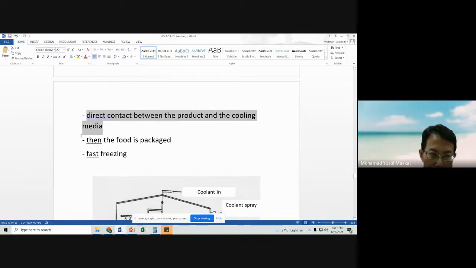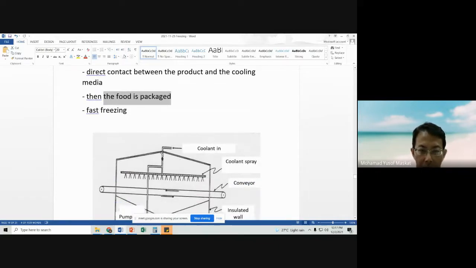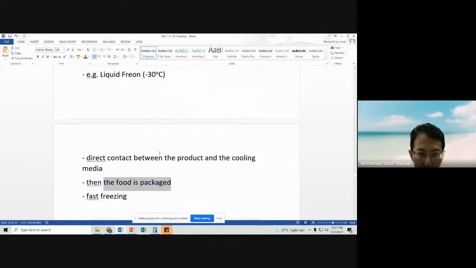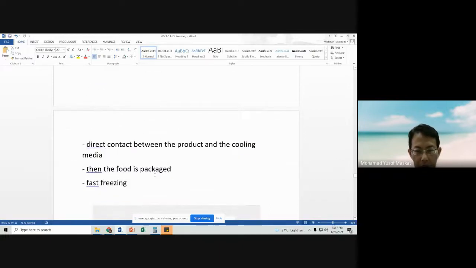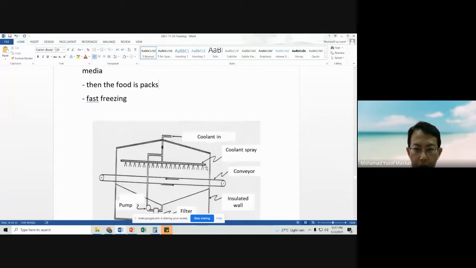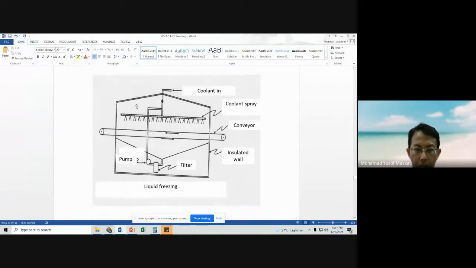Sorry, the food is put in packs, not packaged, so that it comes in contact with the liquid. So put in packs, and then it will be frozen.